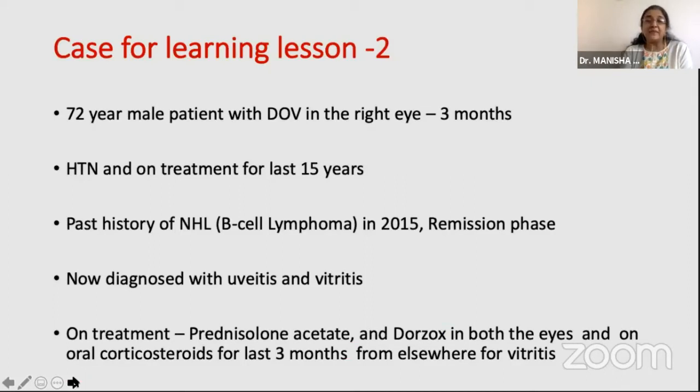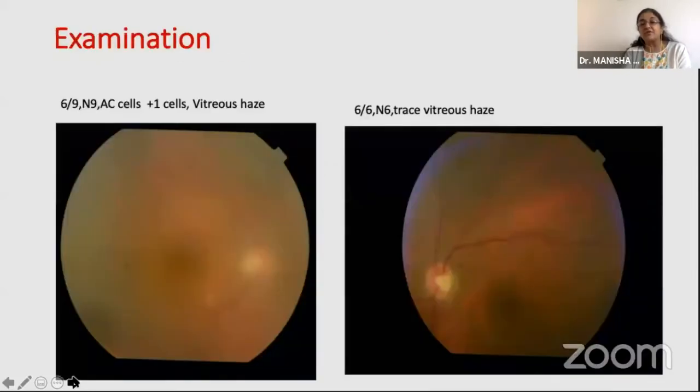Now, the second patient, again at another extreme age, is a 72-year-old male patient with diminution of vision in the right eye for the last 3 months, hypertensive and on treatment for the last 15 years, with a past history of non-Hodgkin's lymphoma in 2015, but already in remission phase, now diagnosed with uveitis and vitritis. This patient again was on treatment with topical steroids and topical anti-glaucoma medication for the last 3 months, basically being diagnosed as a case of uveitis.